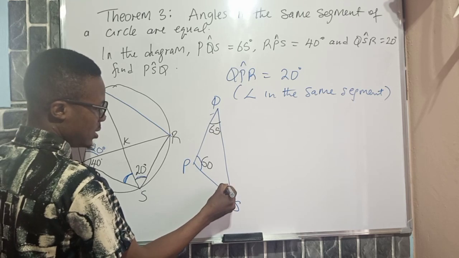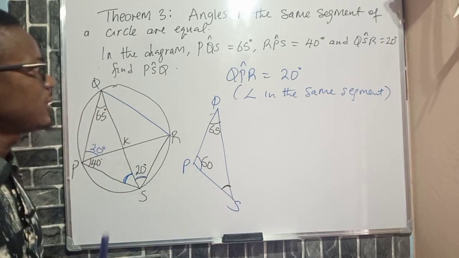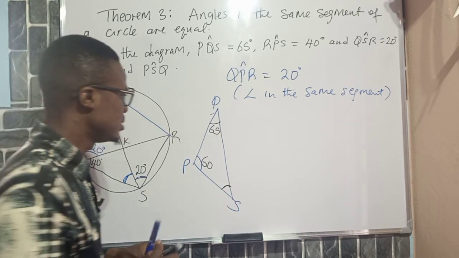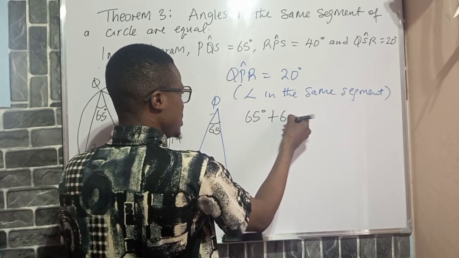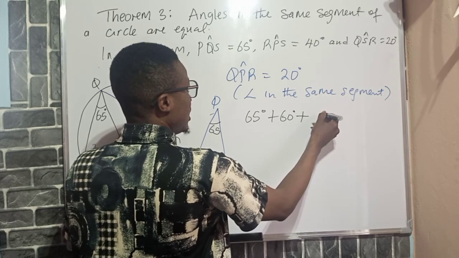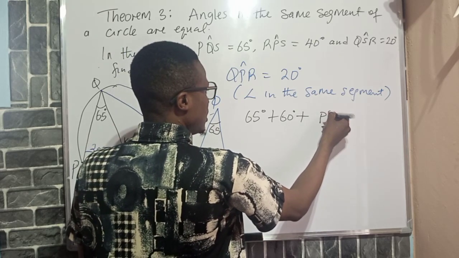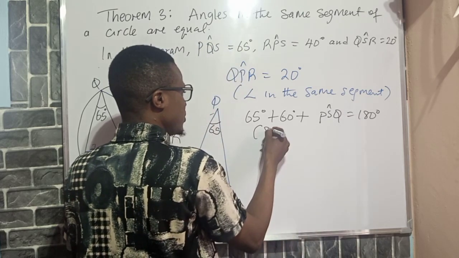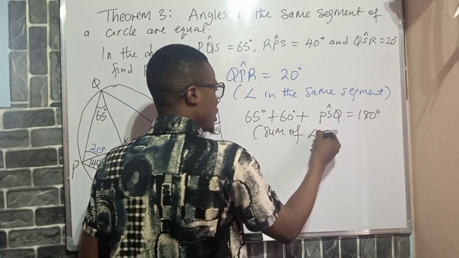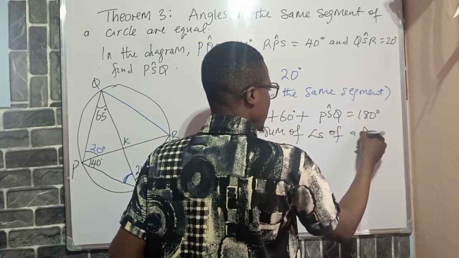The sum of angles in a triangle is 180 degrees. Therefore, 65 degrees plus 60 degrees plus the angle we are looking for, PSQ, equals 180 degrees. Reason: sum of angles of a triangle.